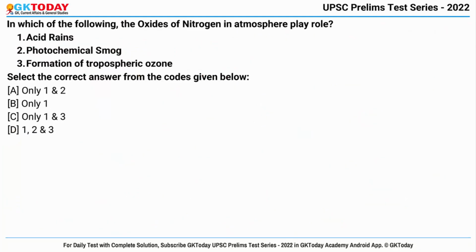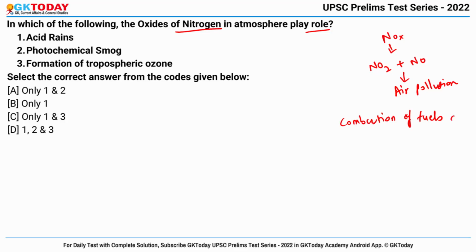Fine. Question number 3. In which of the following the oxides of nitrogen in atmosphere play a role? First of all, what are the oxides of nitrogen? It refers to the oxides of nitrogen such as nitrogen dioxide and nitric oxide, which hold relevance for air pollution. So basically it is produced upon combustion of fuels at high temperature and is emitted by automobiles. Also, lightning is a very important natural source of oxides of nitrogen gases.